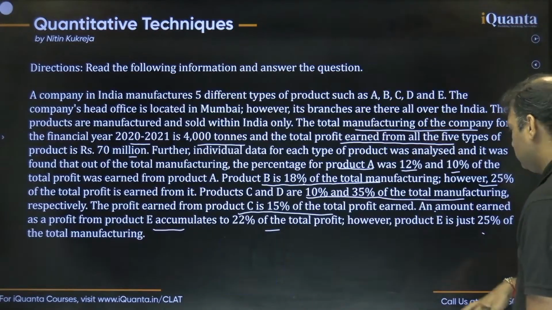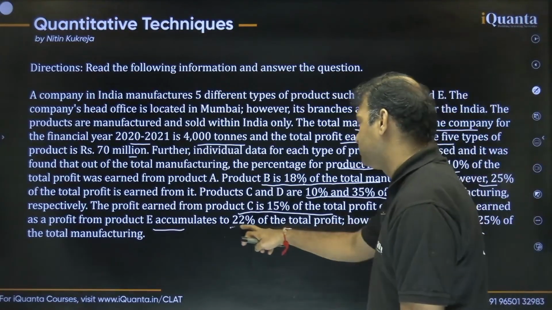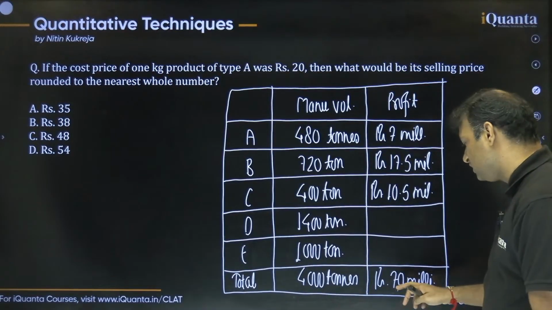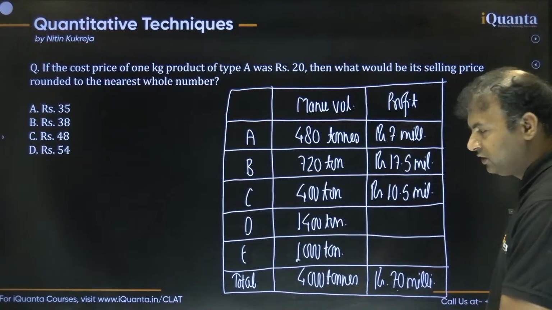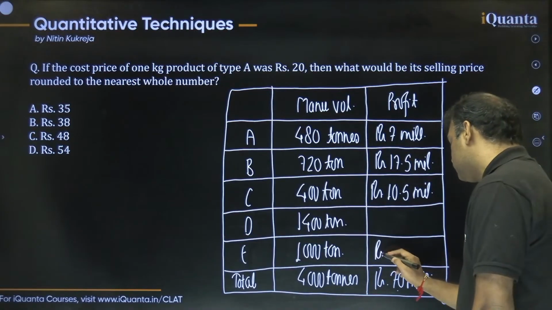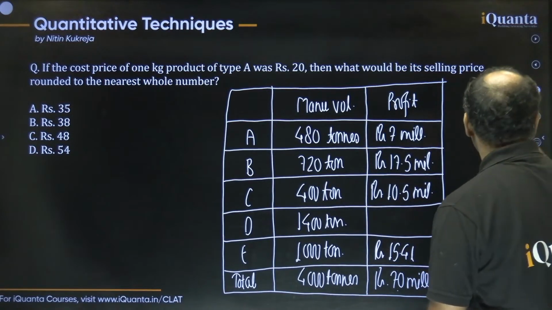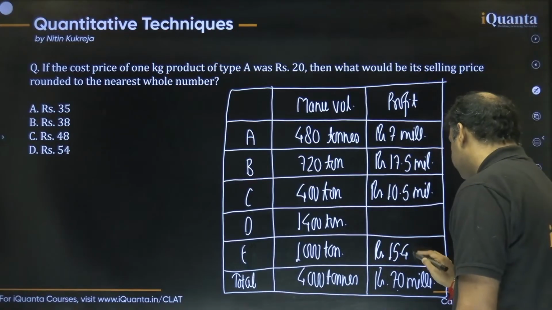Next is the profit, how much? The profit given to us is 22% of the total profit. So 22% of the total means 22% of 70. So this should be 14 plus 1.4, which is 15.4. Okay, so this is 15.4 millions, right? This is what we can say here. This is 15.4 millions.